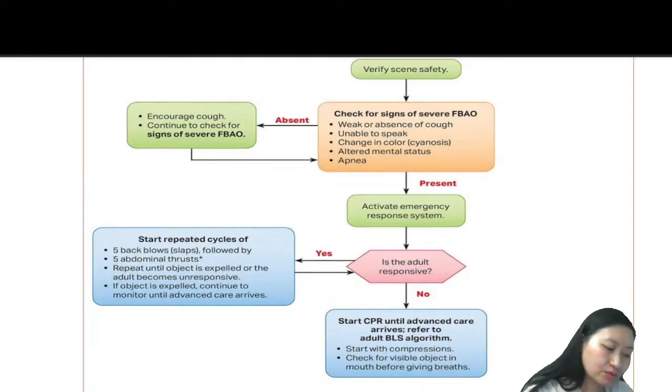If any of this is absent, we have to encourage them to cough, right? We can ask them to cough, right?